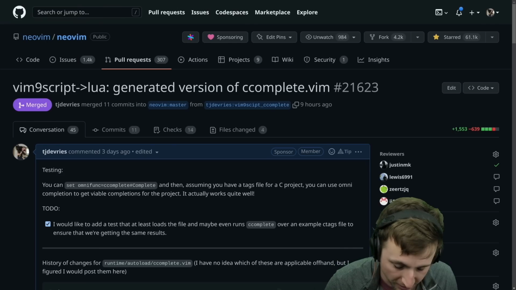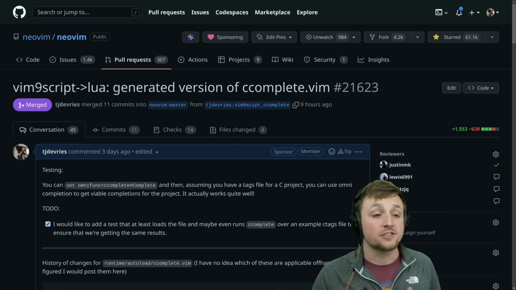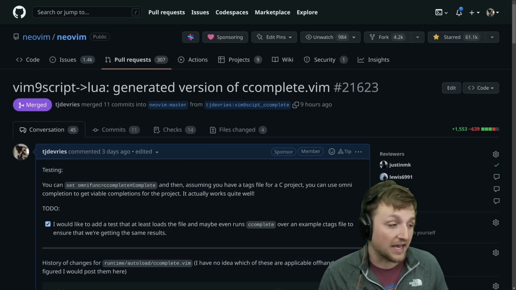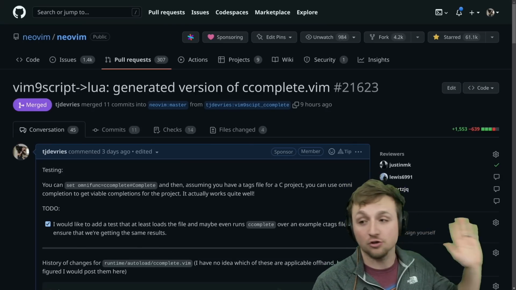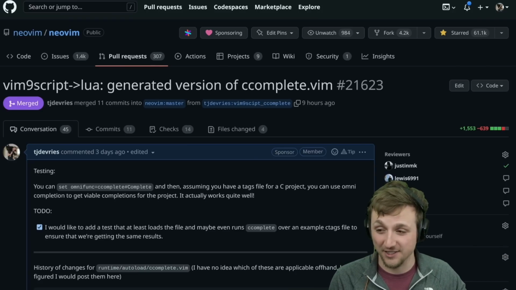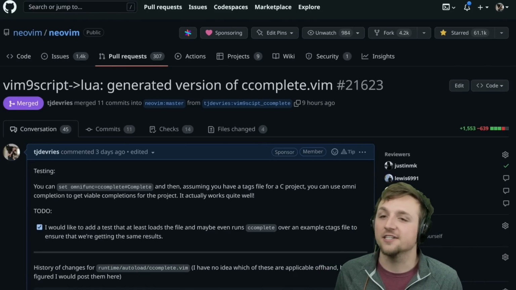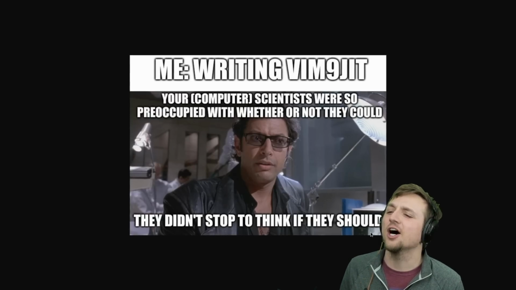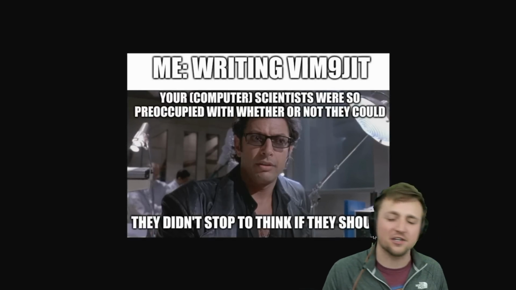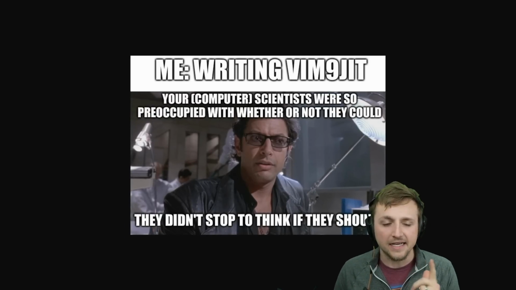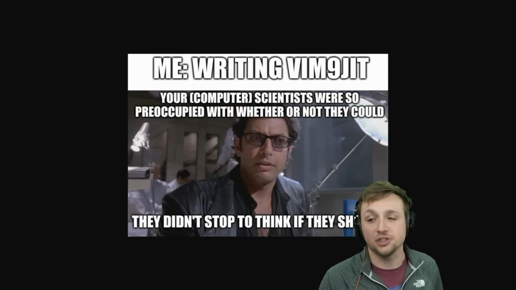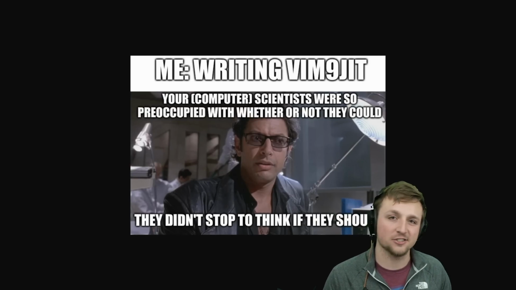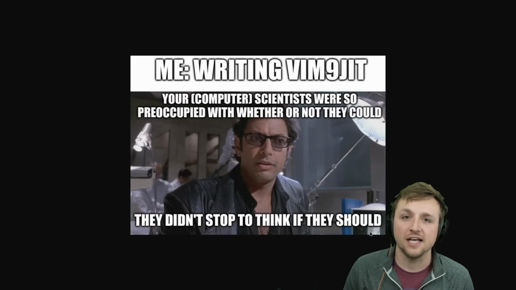My project, written in Rust by the way, has finally transpiled vim9script code that lives in upstream Vim, and that transpiled code, which is now Lua, has landed inside of NeoVim core, and you can use it yourself today. Now you might be thinking, TJ, was I so preoccupied with whether I could that I didn't stop to think whether I should? So let's answer that question first, and then we'll talk about some of the interesting technical details about this project, and I'll show you some examples.